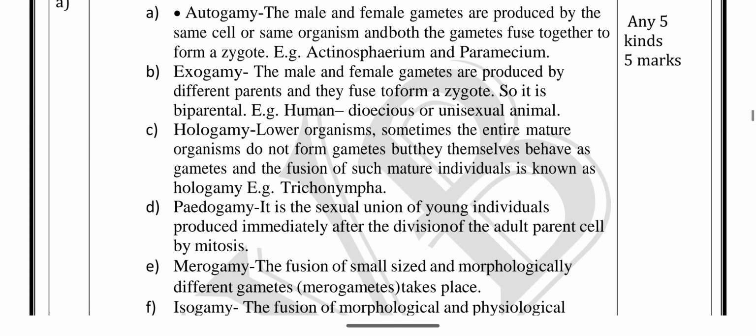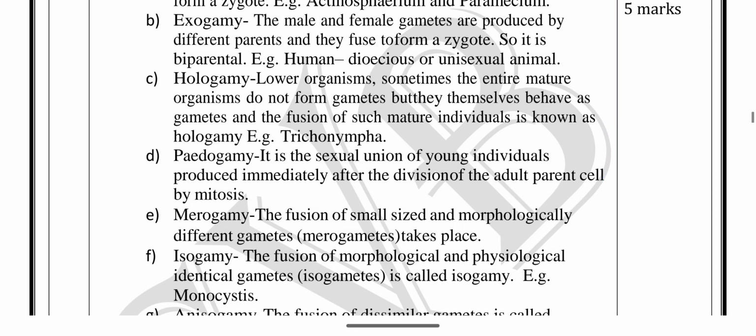Hologamy: in lower organisms, sometimes the entire mature organism does not form gametes, but behaves as a gamete. Hologamy means holo, meaning whole. The organism cannot produce gametes, but the organism itself behaves as a gamete. An example is Trichonympha. Pedogamy: pedo means child.